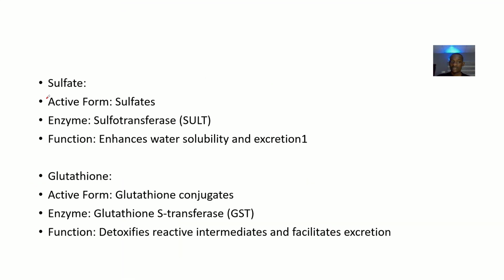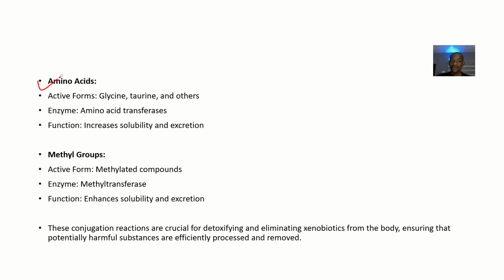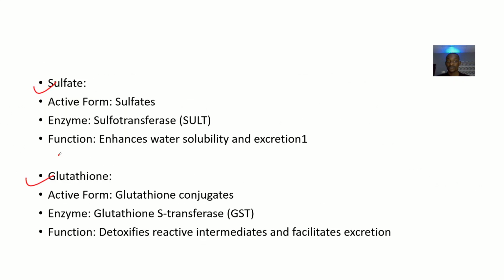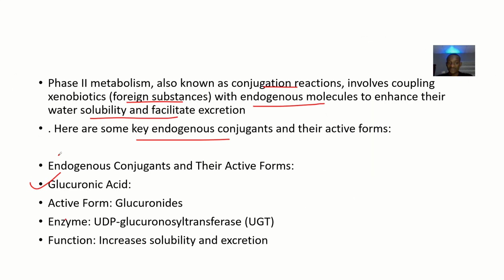Number 2, sulfate. Number 3, glutathione. Number 4, amino acids. Number 5, methyl group. I'm talking about the active form, and I also added the enzymes and the function, so that if they twist this question anyhow, you can still answer it.